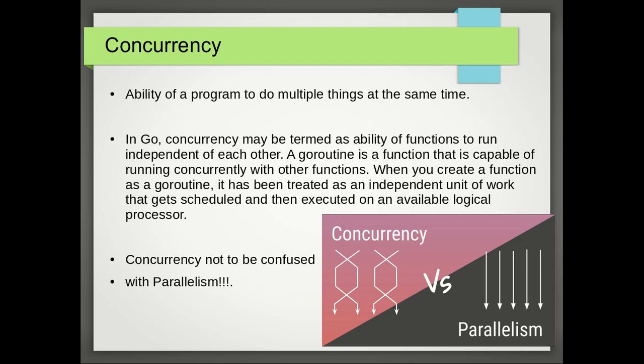This tends to happen in programs where one task is waiting and the program determines to drive another task in the idle time. Parallelism, on the other hand, is about doing lots of tasks at once. This means that even if we have two tasks, they are continuously working without any breaks in between them.